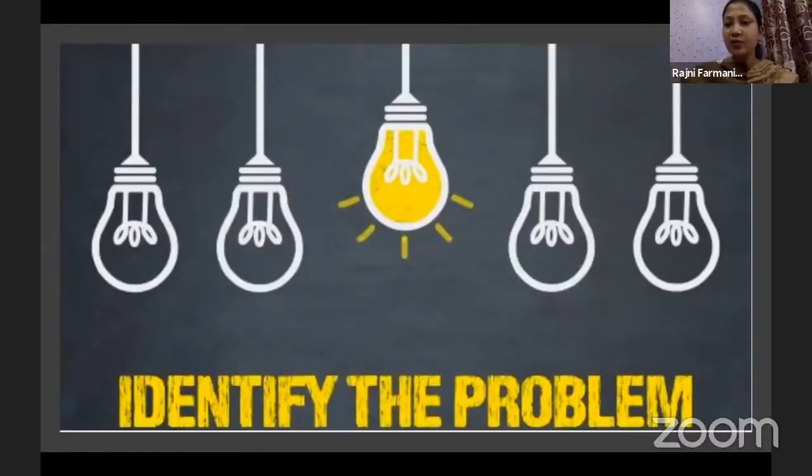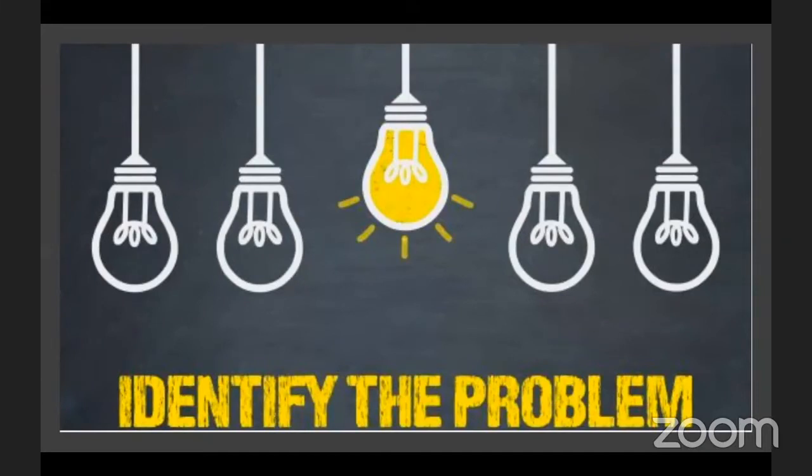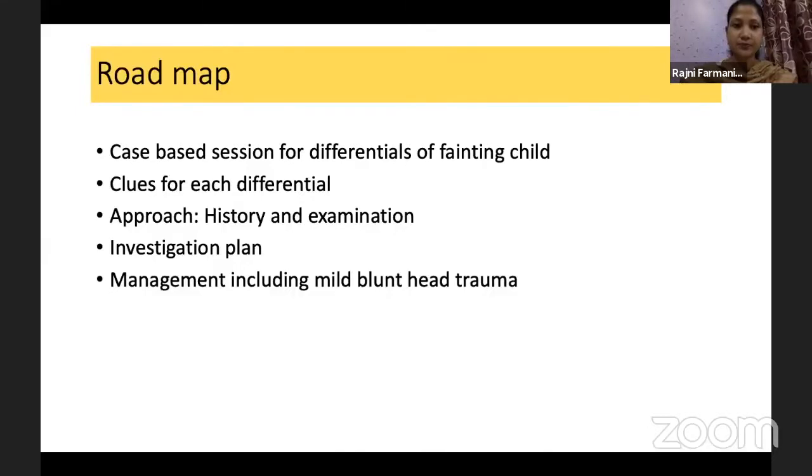Identifying the problem and lighting the right bulb is the main clue. At times it is so challenging that we are not able to actually pinpoint the diagnosis. So we have to be very vigilant. We have to see each clue that will give us a diagnosis. Especially when investigations give us no clue, then history and examination is the main focus for a clinical case. As we all know, as clinicians, history and examination hold the main part of the diagnosis. So what I'll be discussing will be case-based scenarios for the differentials.